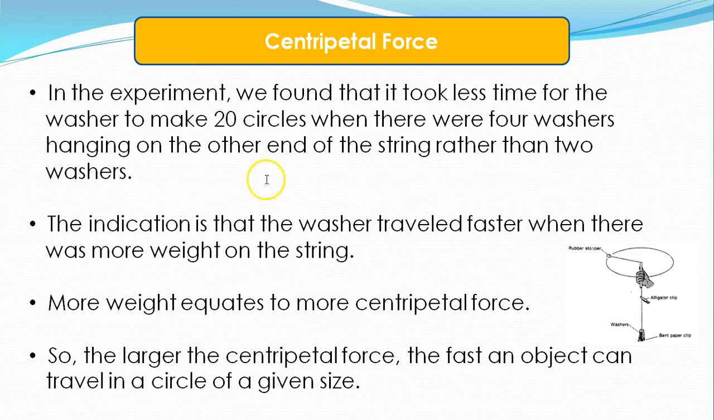In the experiment, we found that it took less time for the washer to make 20 circles when there were 4 washers hanging on the end of the string rather than 2 washers. So the indication is that the washer traveled faster when there was more weight on the string. More weight equates to more centripetal force. So the larger the centripetal force, the faster an object can travel in a circle of a given size.